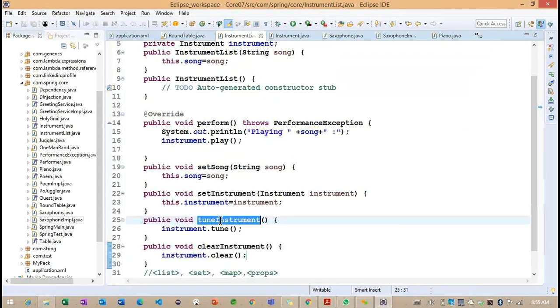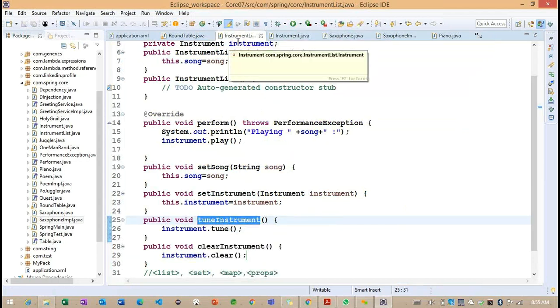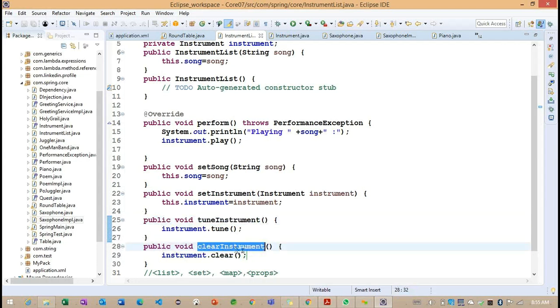Basically, this method is going to be called before this particular instrument list object creation, and this clear method will be called before the object is going to be destroyed from the container. Getting the point. So this is very important. Here we are writing a single line of code, but in a real-time example, if we want to add any code before the object creation, this is very important.